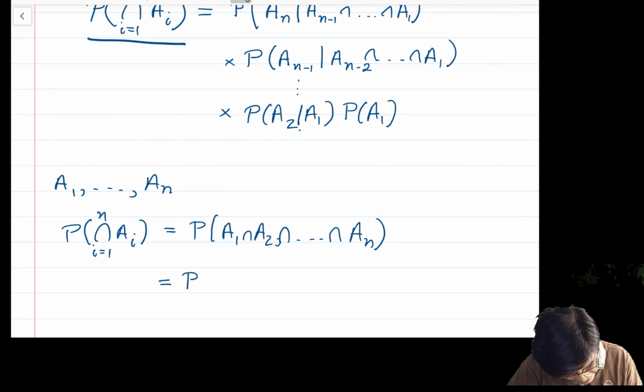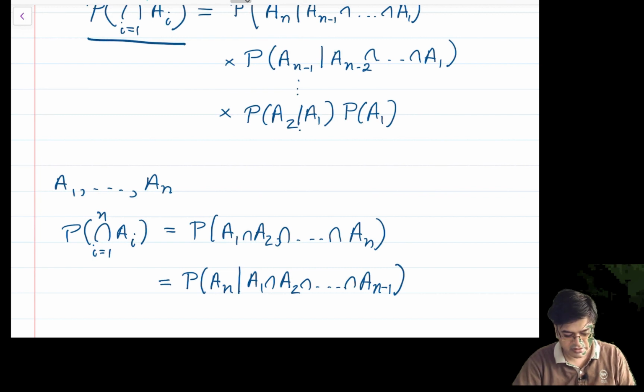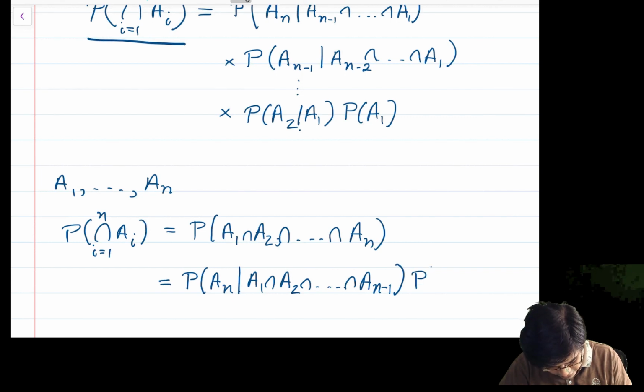I can write this as probability of AN given A1 intersection A2 intersection ..., into probability of this intersection over i equal to 1 to n minus 1 Ai.